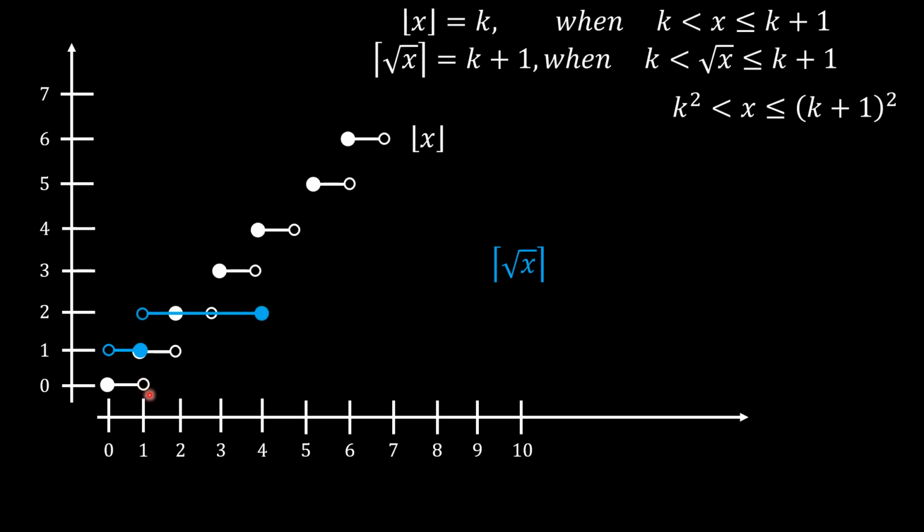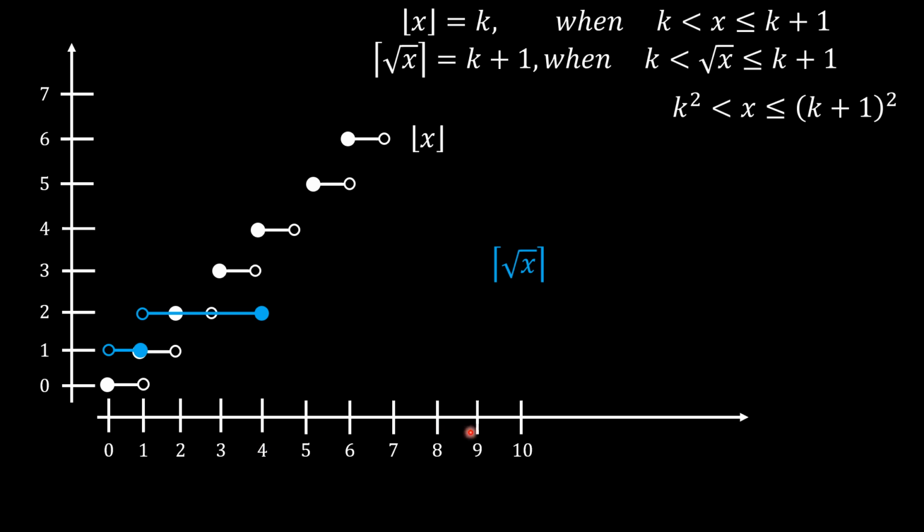Between 1 and 4, it's going to be equal to 2, because the square root of all these numbers is going to exist between 1 and 2, and so the ceiling, the upper integer, is going to be equal to 2.